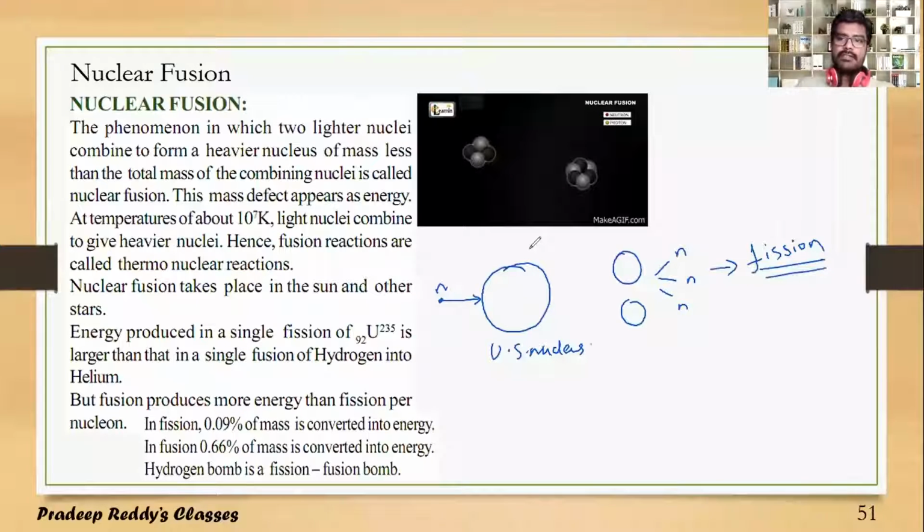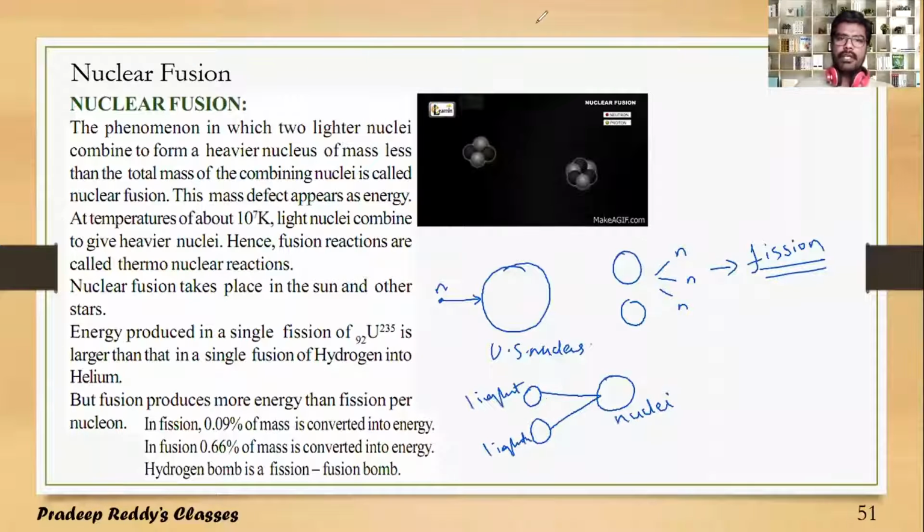If the converse is taking place, converse in the sense you are taking two lighter nuclei. This is one lighter nucleus, and this is one lighter nucleus.